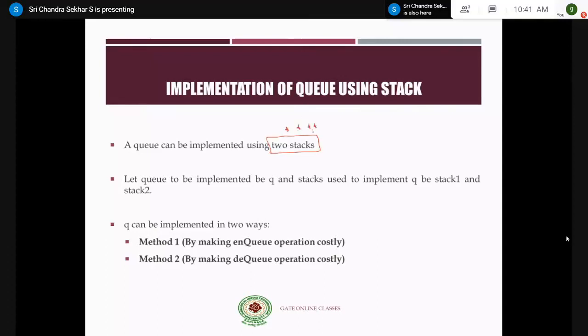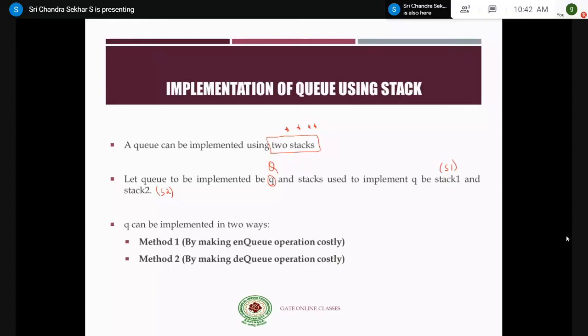Similarly, let Q be taken as capital Q, and the stacks be represented by stack 1 and stack 2. For this example, we call stack 1 as S1 and stack 2 as S2, right? So this is all the preparatory work for implementing queue using stack: a queue implemented using two stacks, with Q represented by capital Q and the two stacks represented by S1 and S2 respectively, right?